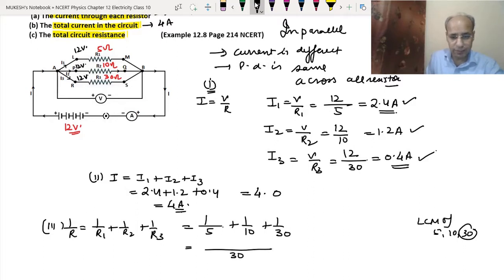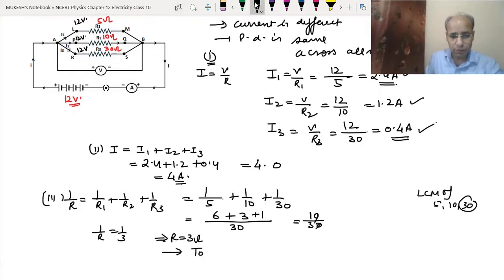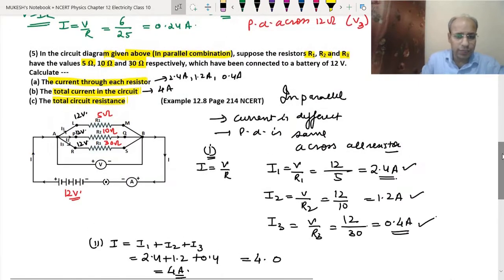So 5 times 6 is 30, so we have 6 here, we have 3 here, and we have 1 here. So 6 plus 3 is 9, and 9 plus 1 is 10. So we have 10 by 30. That means 1 upon R equals 1 upon 3. Now we reciprocate both sides, so R equals 3. So we can say that the total resistance of the circuit is 3 ohm. Here we got the answer.